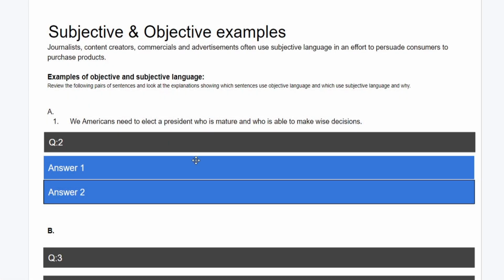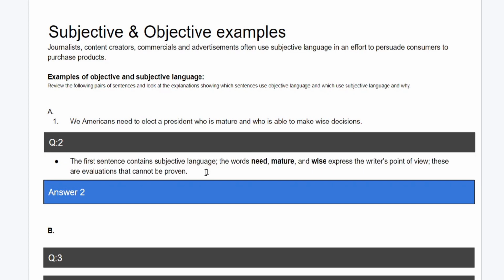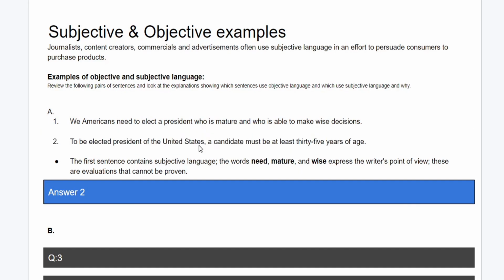All right, so let's go ahead and look at the answer for this. This is actually subjective language because the words need, mature, wise, all express a writer's point of view. These are evaluations that cannot be proven. Therefore, this entire headline here is subjective. Now let's move on to number two.